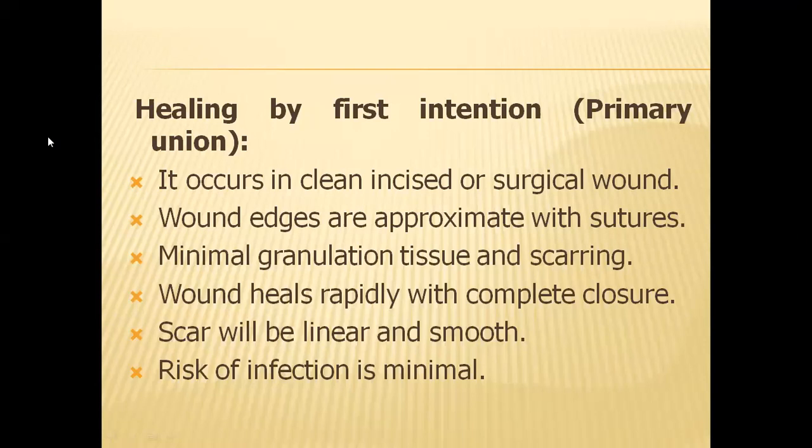Approximate means we are trying to close the gap. Since it is done intentionally, is clean, and the gap is not that wide, we can close it with a suture, or stitching. There is minimal granulation tissue and scarring, because the gap in between is very small.